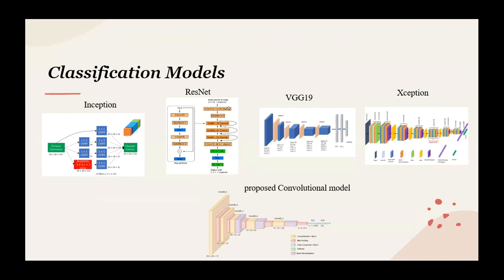These four models are the cutting edge of CNN models, and we proposed a new CNN model that we also trained on the same database.